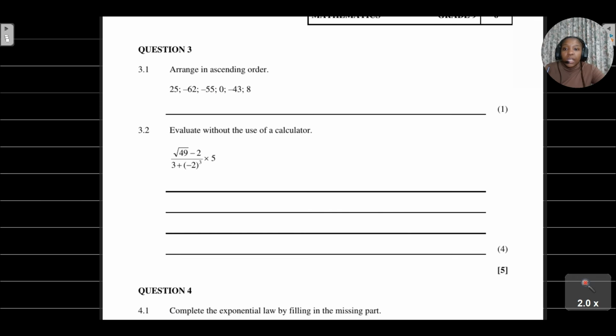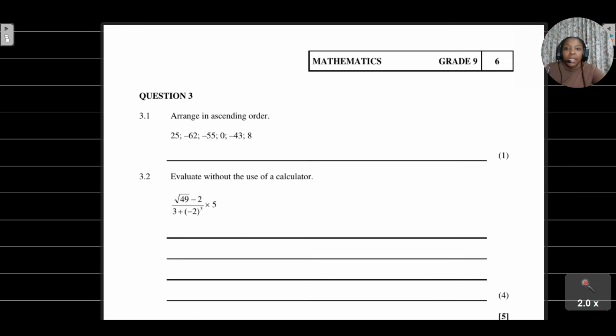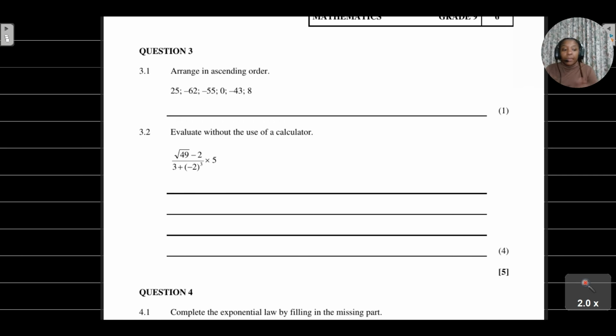Now let's look at question number 3. I think we covered everything there. Question number 3, nice and easy. We are still dealing with number theory, where we are asked to arrange these values in ascending order. I think everyone should be okay with this.